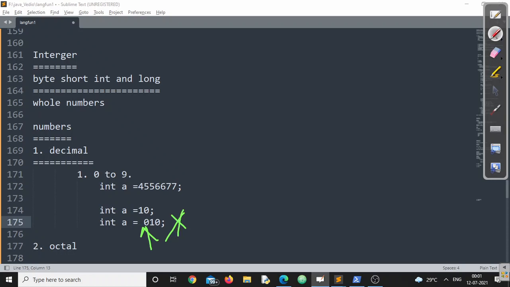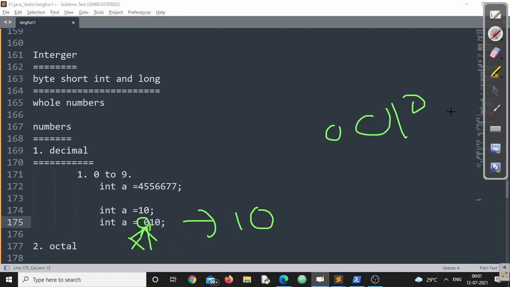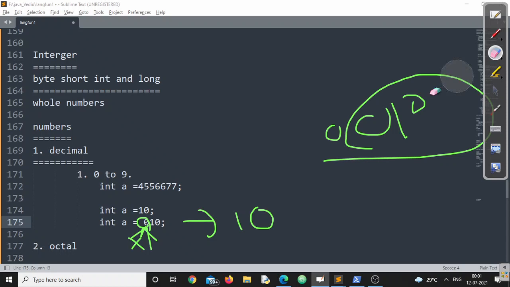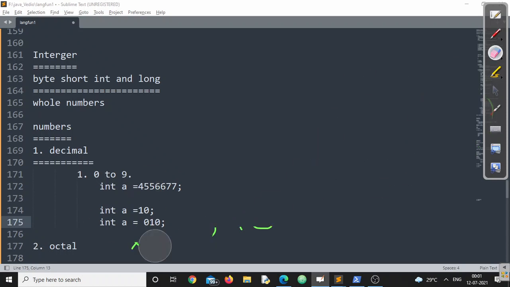This is valid. If you put a 0 at the left side, it doesn't have any meaning. This will be same as 10. 0 1 0 or 0 0 1 0, all these are same, right?